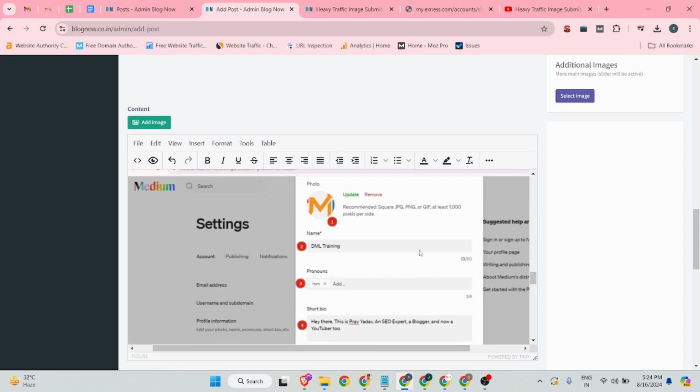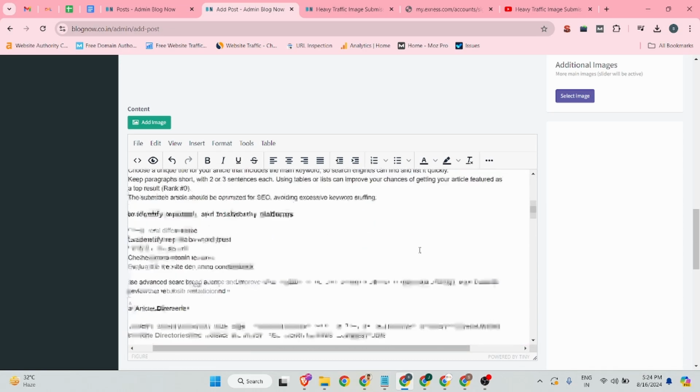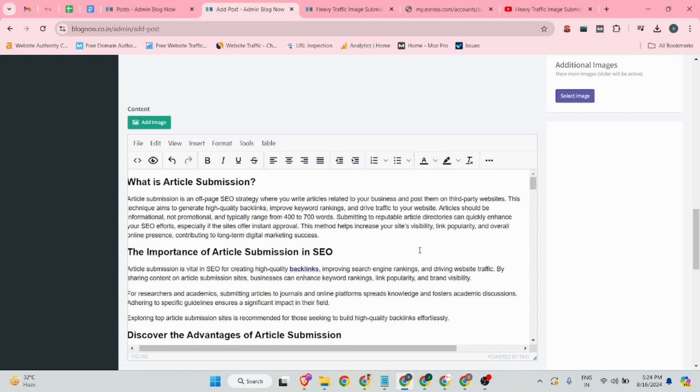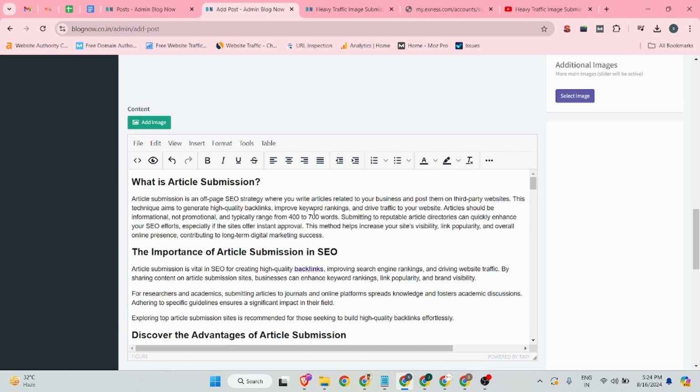I'm doing these things only for the video creation purpose. But if you are creating a backlink on this site, you can generate a fresh article and then publish it on this site, because this is an indexable site, so you can use it for a quality article backlink. Okay, article content.